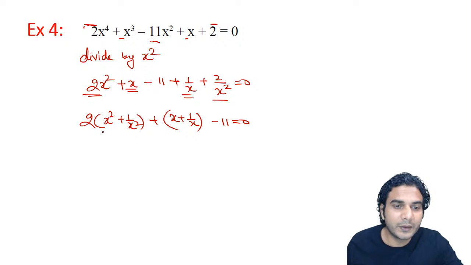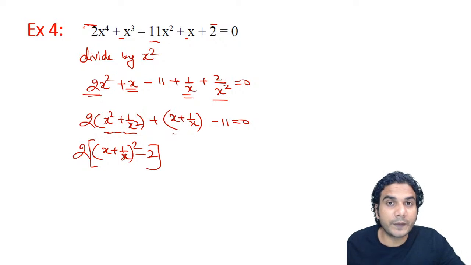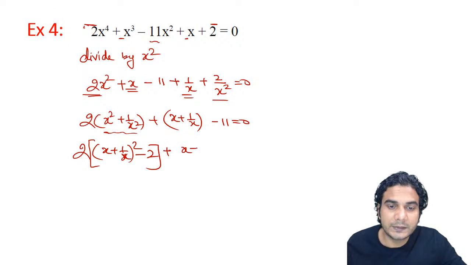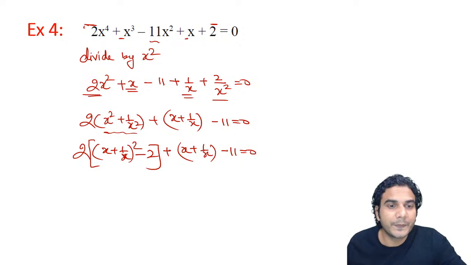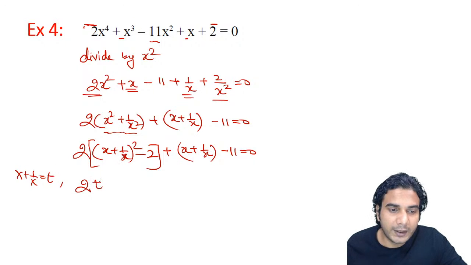All right, so now this is going to be 2 times (x + 1/x) whole square minus 2. Let's express this in terms of x + 1/x, plus (x + 1/x) minus 11 is equal to 0. So finally, put x + 1/x equal to t at this step only. This quadratic will become 2(t² − 2) + t − 11 = 0.